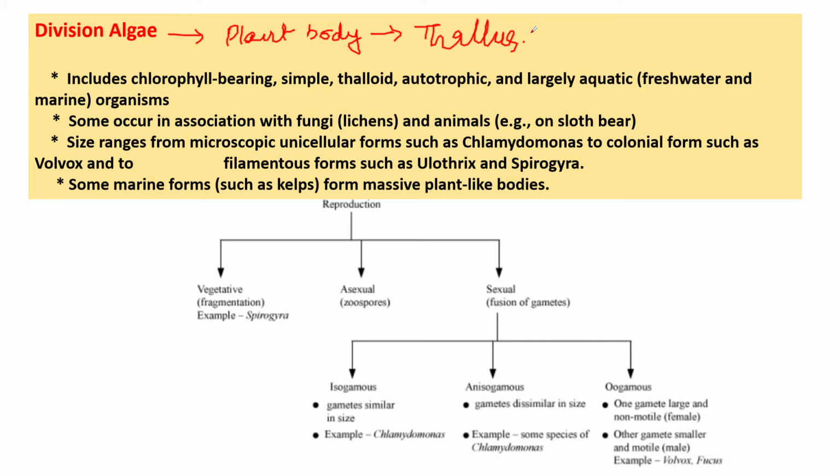What is the example of unicellular algae? You can write down in the comment section. It is Chlamydomonas. The thallus of multicellular algae ranges from a simple floating colony of cells, which is Volvox, to the filament Spirogyra. Here you can find how reproduction takes place also. Some marine forms such as kelps form massive plant-like bodies.